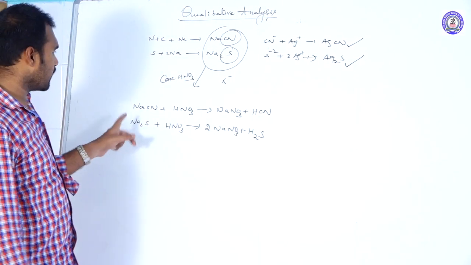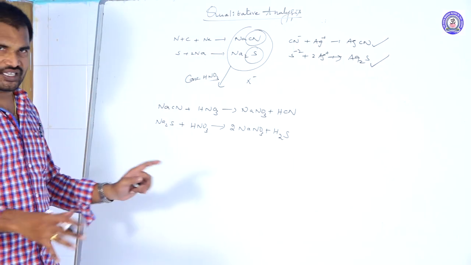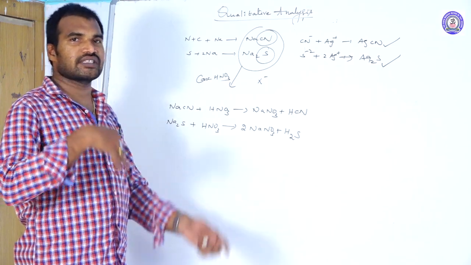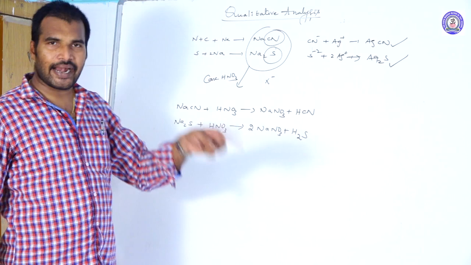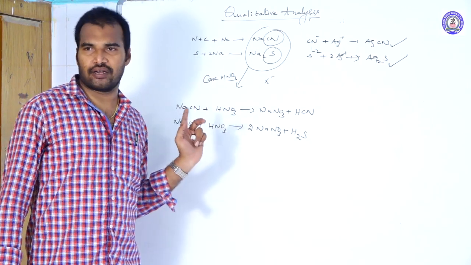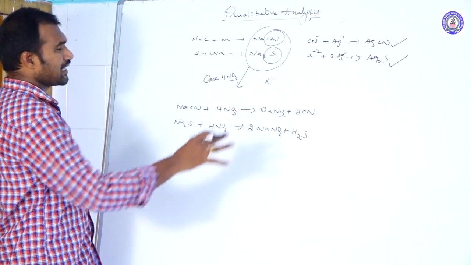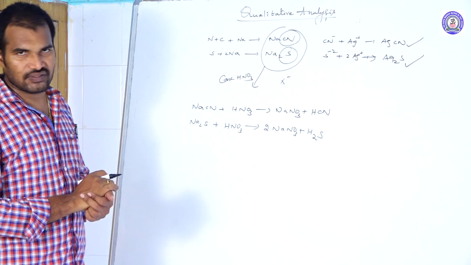So it converts these cyanides and sulfides into other forms, and we can prevent the formation of silver cyanides and silver sulfides. That is why we add HNO3 along with silver nitrate solution to detect the halogens. So this is the detection of halogens by Lassaigne's test. Lassaigne's test is finished.